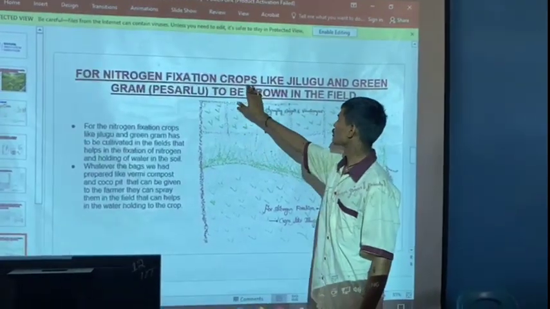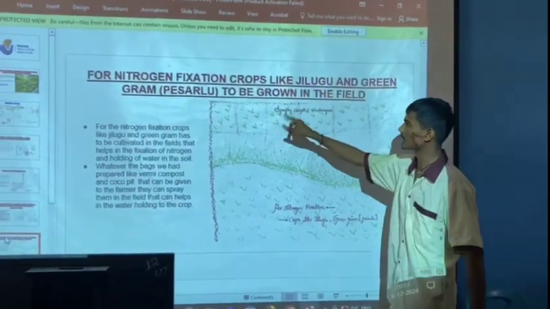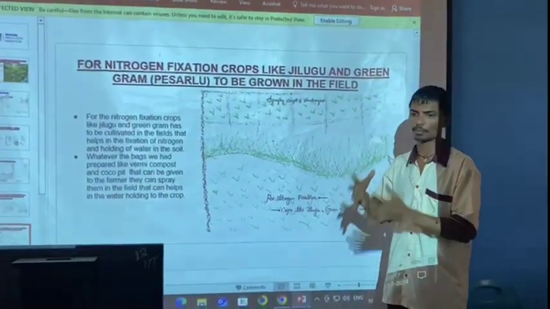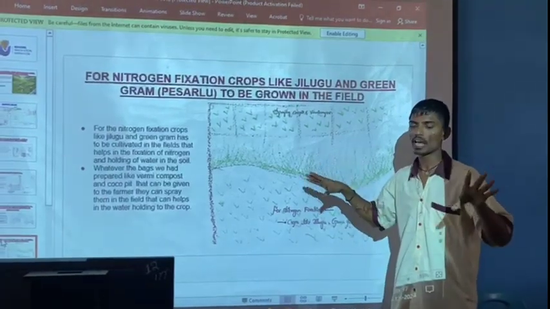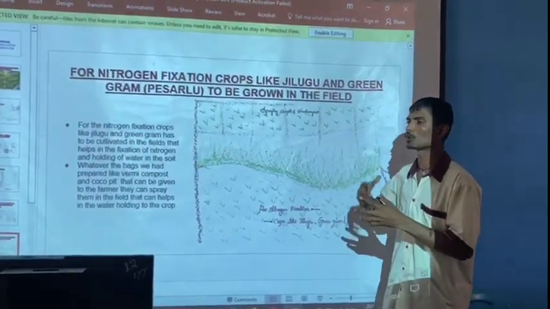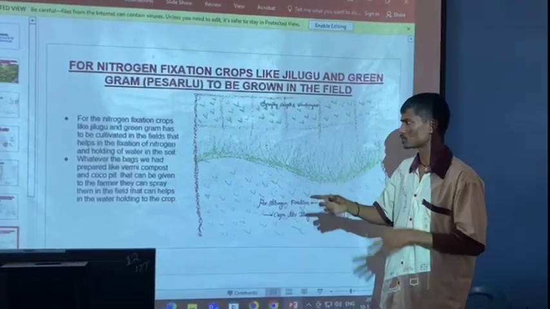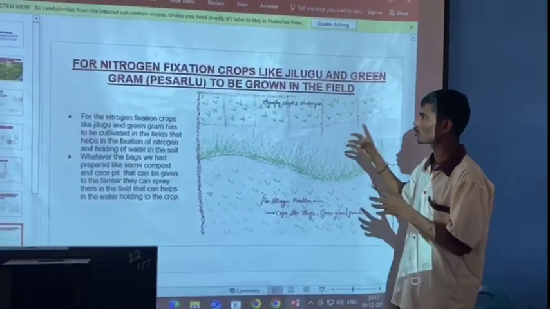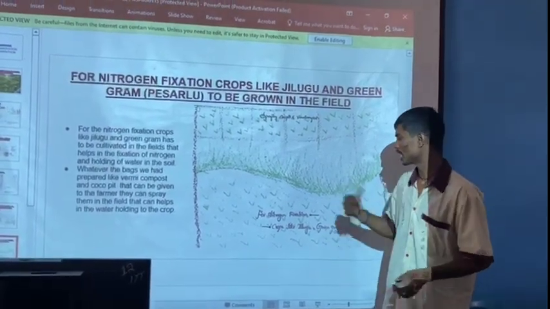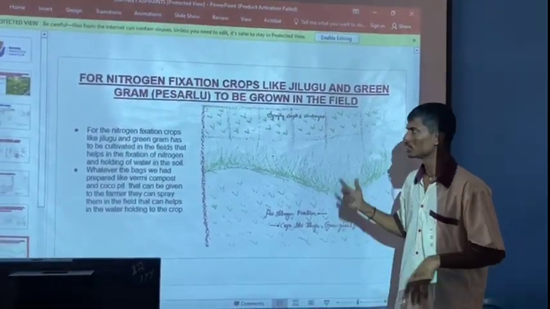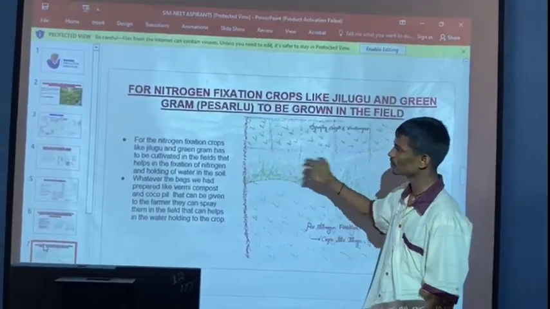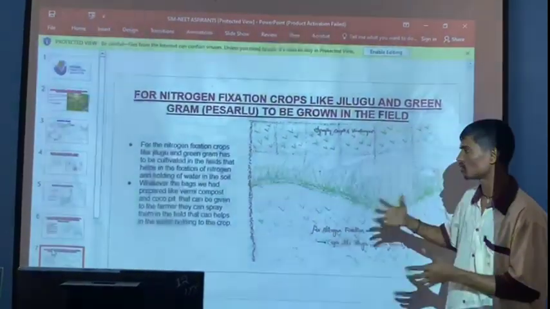For nitrogen fixation, crops like Jilugu and green gram, pesaru, are to be grown in the field. These many days the farmers sprayed chemical fertilizers and the total land was polluted. So before that, they have to crop the particular crops like Jilugu and pesaru that add more nitrogen to the soil, as they are rich in nitrogen fixation. That also helps in holding water.